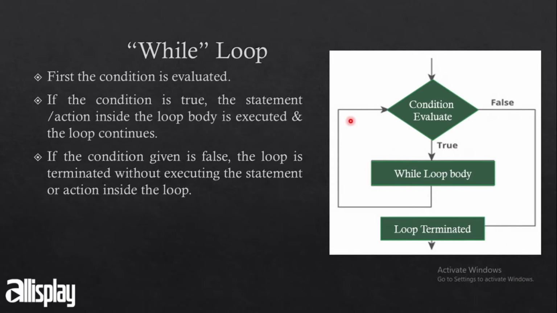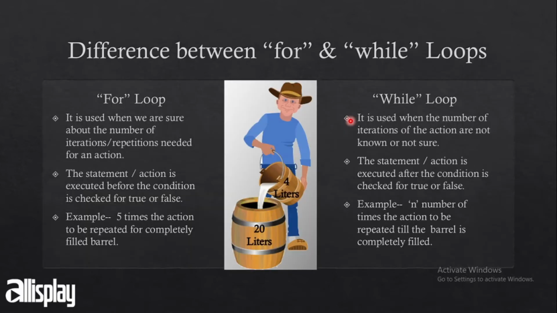So that's very simple. Now the question is, what is the difference between a for loop and the while loop, and that we will see with an example. There is a milkman, and he has a barrel with a capacity of 20 liters, and he has a bucket full of milk which is 4 liters.